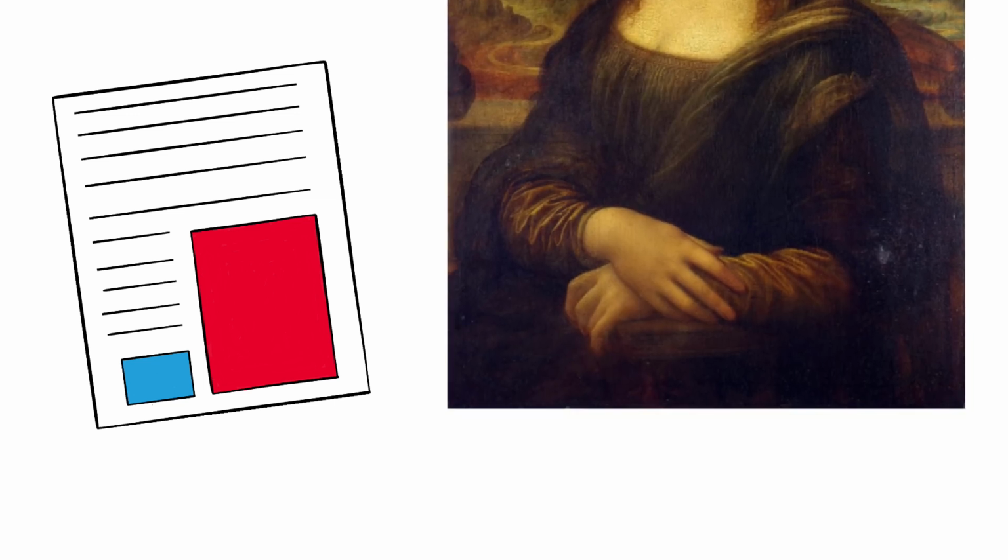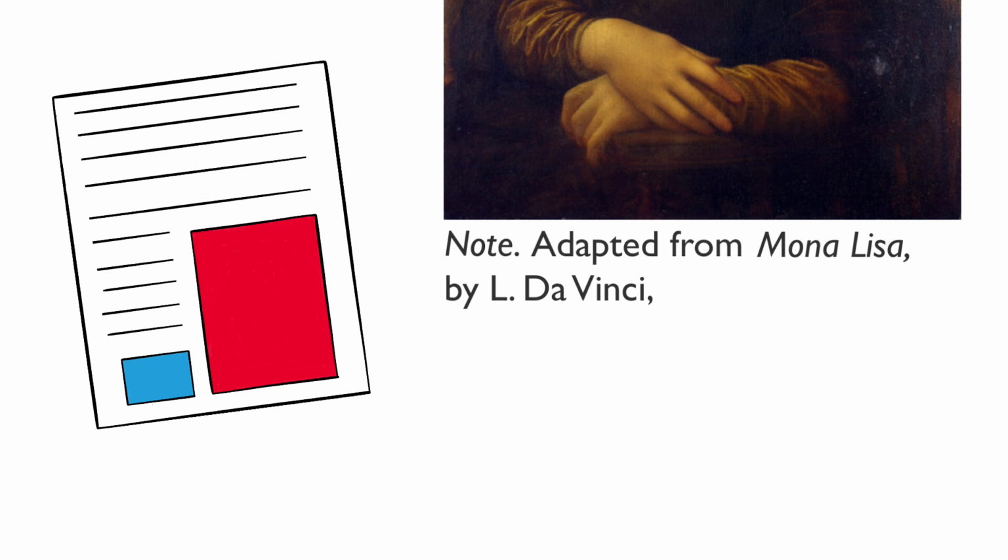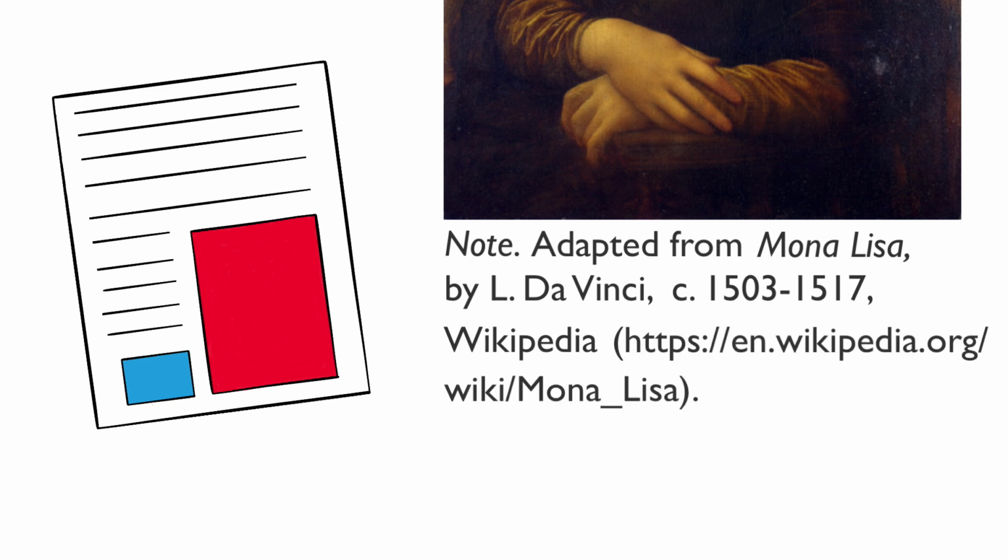Underneath the image, you need to include a note that contains the copyright attribution. This should follow the following format. Start with "from" if you are directly reproducing the work, or "adapted from" if you have altered the image. Then list the title, in italics, by the author with their initials first, the year of publication, and then the source of the material. Where applicable, this should also include the URL you retrieved the image from, in parentheses. Finally, you need to include the copyright information for the image.